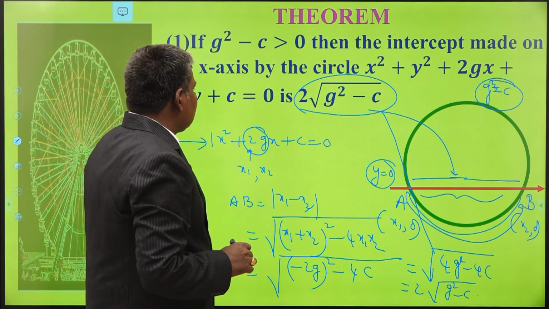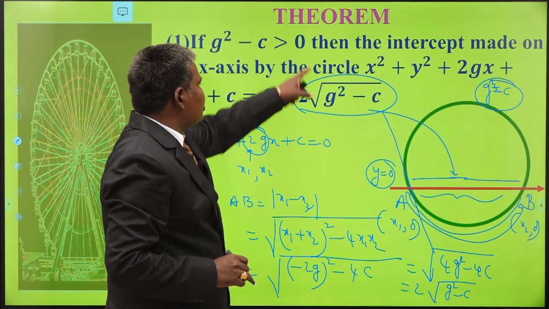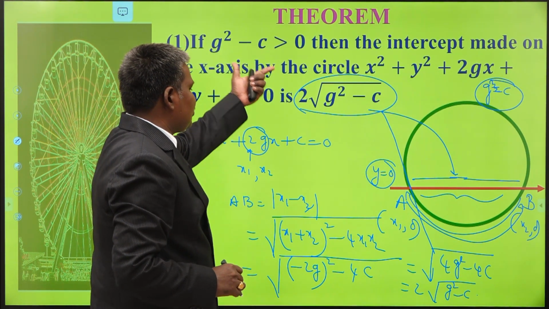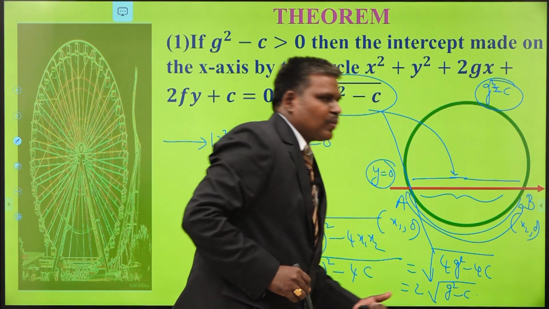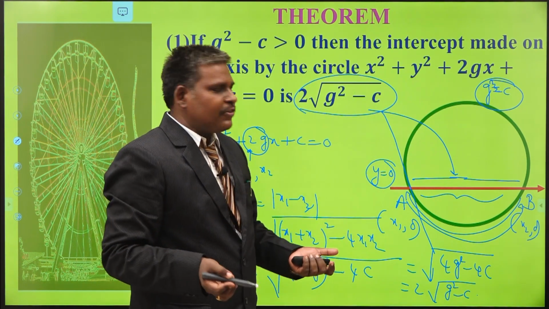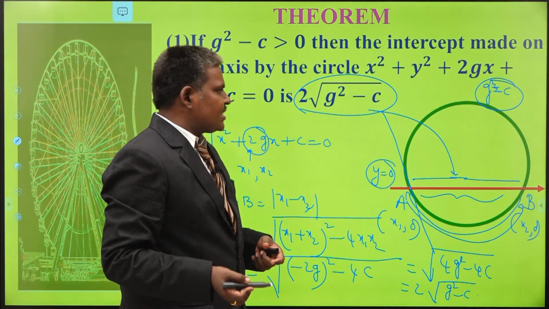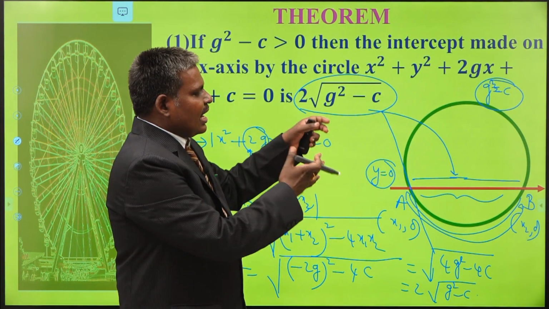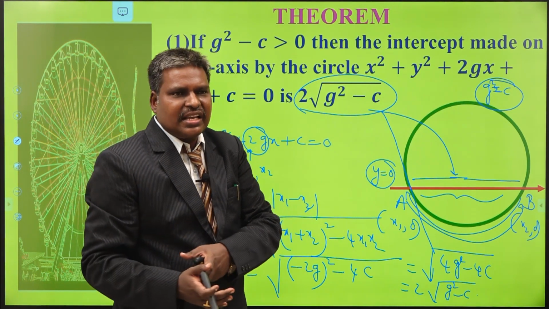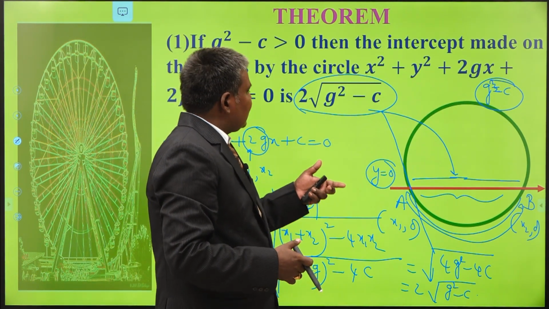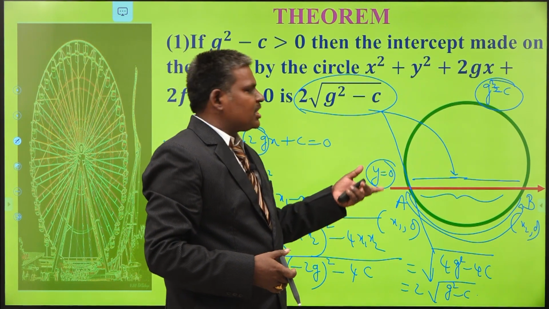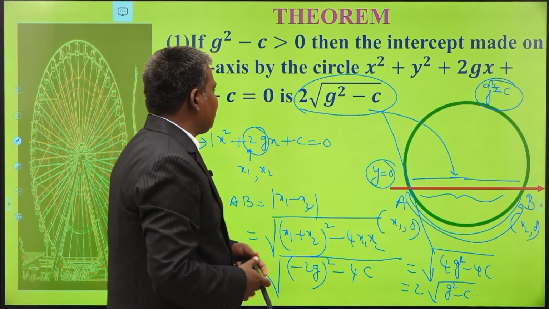My dear students, here g square minus c must be positive. Why is that condition given? If the value under the square root is negative, that is not defined. That is why g square minus c is greater than 0. If it is less than 0, you conclude that the line is completely outside the circle. We will discuss the position of the line with respect to the circle later also. At that time we will discuss deeply.